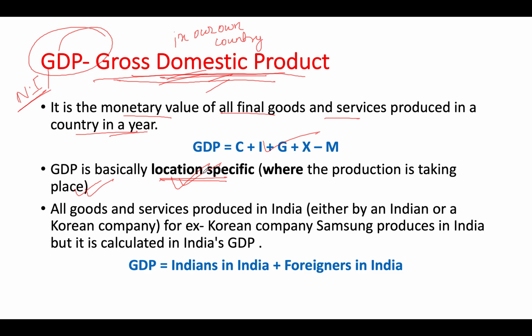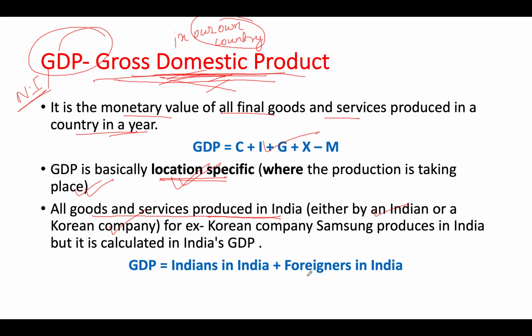What I want to explain is that all goods and services produced in India, this all of you know, but mark this, either by an Indian or any other foreigner, count. Earlier I discussed national income generated by our own people.